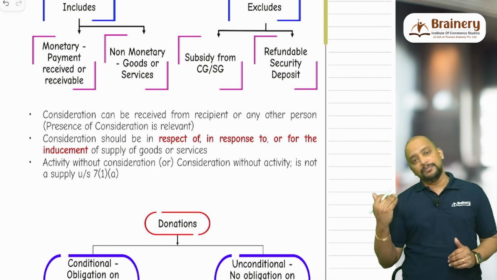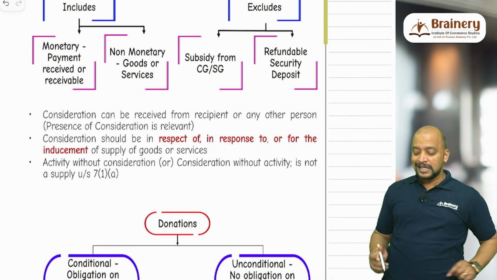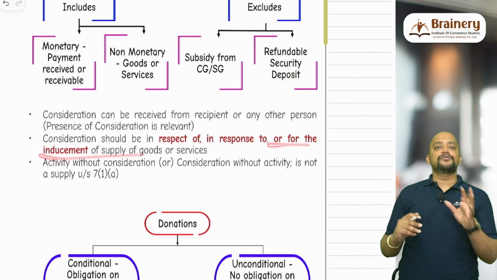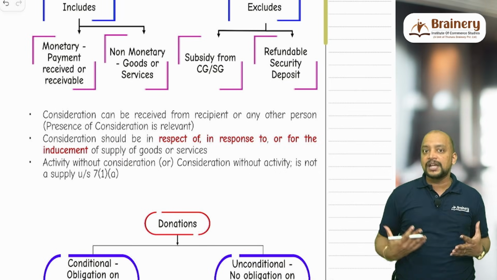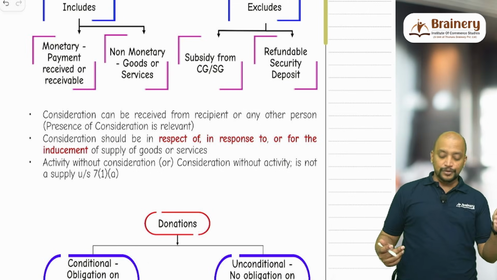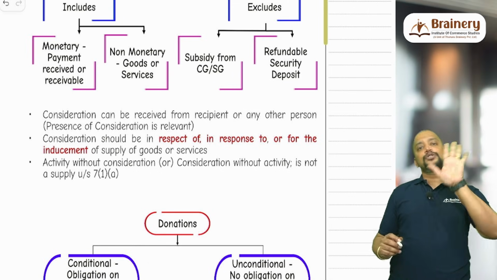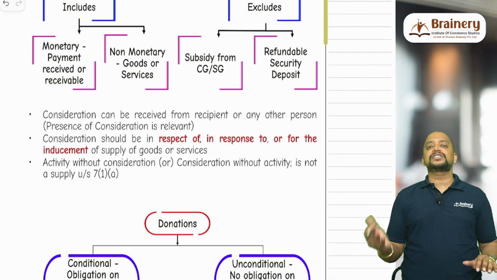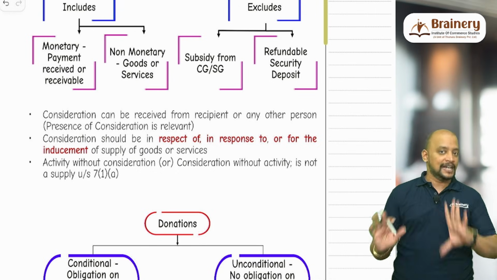So that particular benefit we have offered is also treated as being for the inducement of supply of goods or services. So the consideration can be in respect of, in response to, or for the inducement of supply of goods or services. Then activity without consideration is not a supply, and consideration without activity is also not a supply under 7(1)(a).